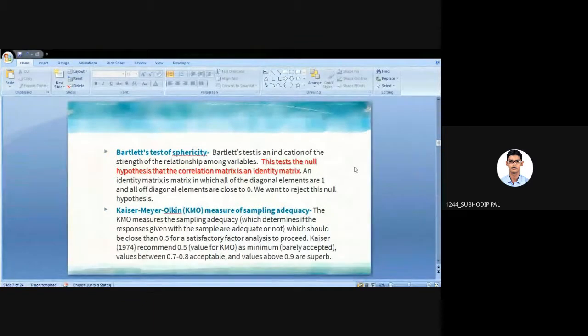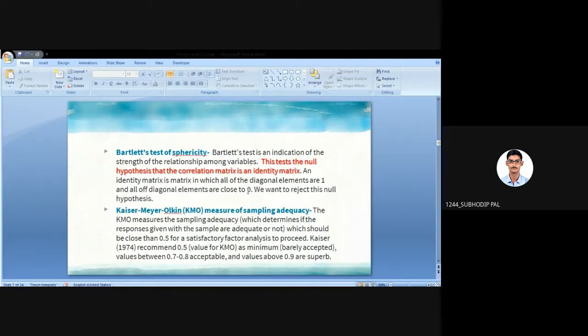Anyone have any idea? The diagonal elements are equal to 1. Yeah, diagonal elements are equal to 1. It's written here actually. So our aim is, an identity matrix is a matrix in which all of the diagonal elements are 1 and all of the off-diagonal elements are close to 0. So other than diagonal elements, what are the other elements? They are close to 0.